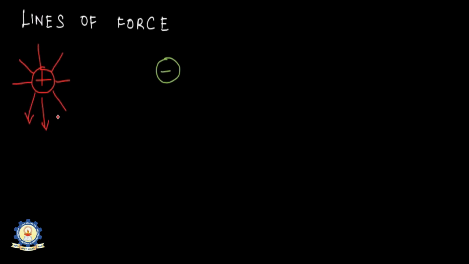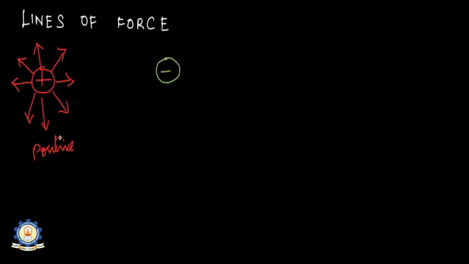The next definition which we are going to see is about lines of force. What are these lines of force? How do they emerge? Let me consider a positive charge and a negative charge. In the positive charge, the lines can be marked like this in all directions, suggesting that the charges can move in all directions.